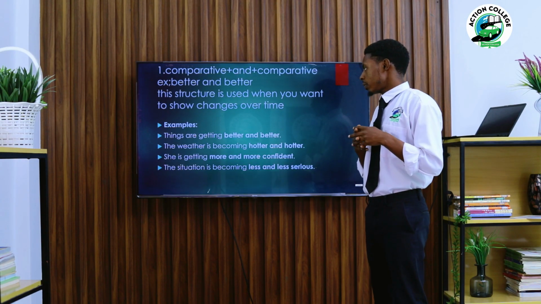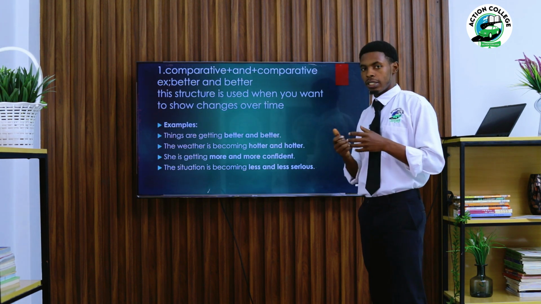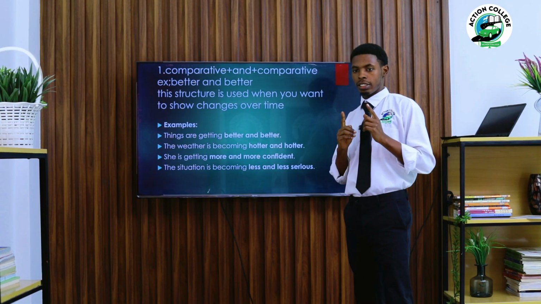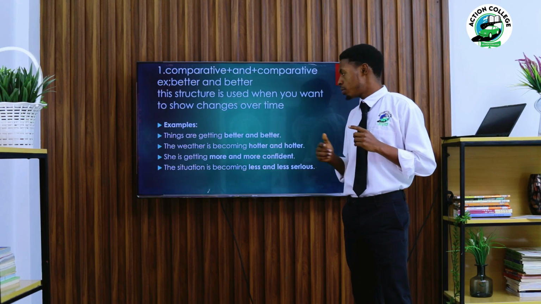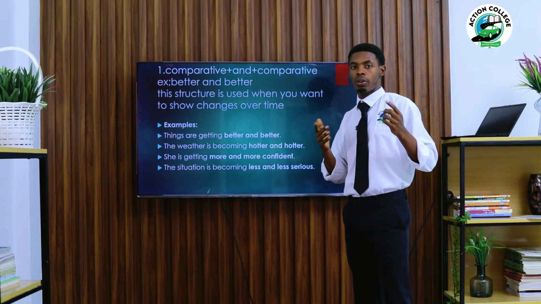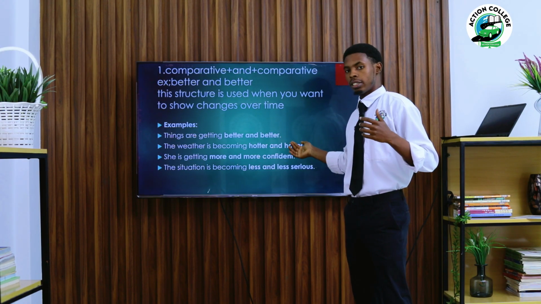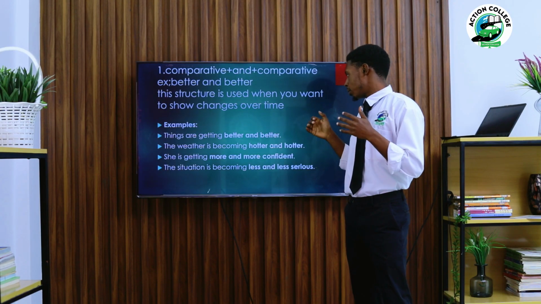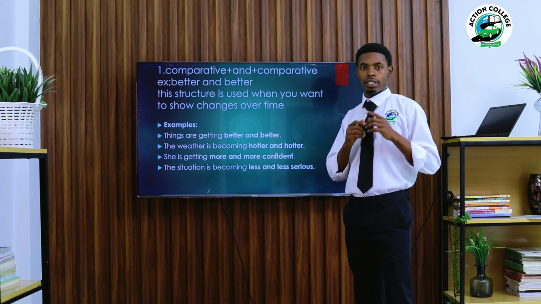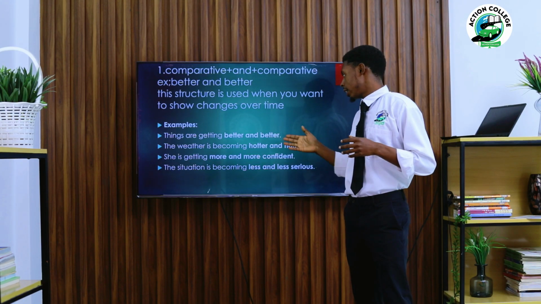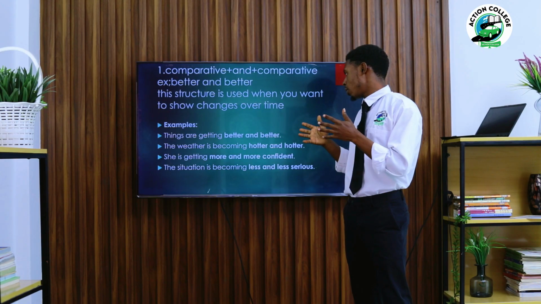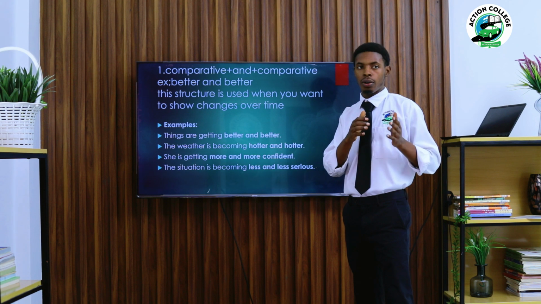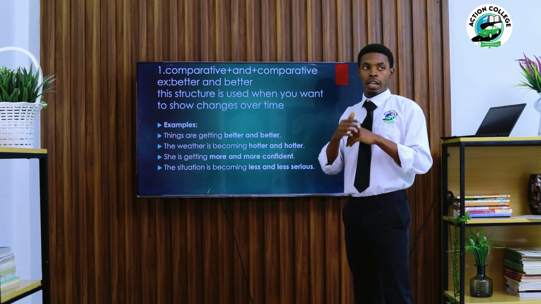And we have: she's getting more and more confident. As you can see, confident is an adjective which is composed of more than two syllables. So for this case, normally we know that when you are forming a comparative, we use more, right? And this sentence shows that more confident is a comparative of confident. So she's getting more and more confident means that how she was confident before is no longer how she's confident now. She's more confident than before.